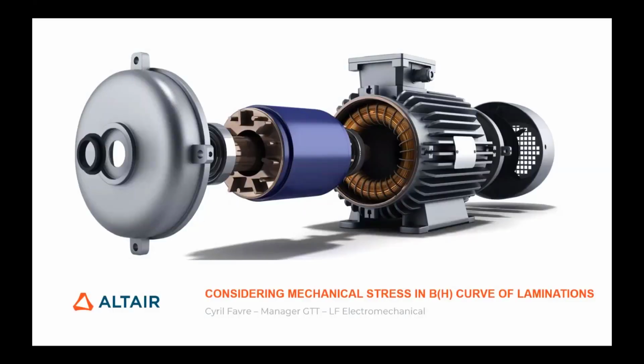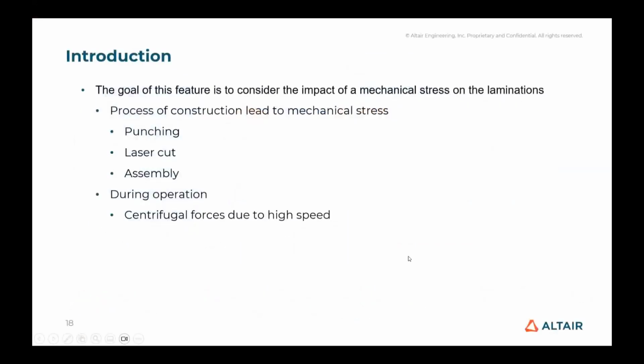So for the second part of the magnetic fireside chat, I will talk about the new capability of Flux to consider the impact of the mechanical stress on magnetic properties of lamination. As we may know, the process of construction of lamination, such as punching, laser cut, assembly, or also centrifugal forces during operation at high speed, can generate stress or residual stress on lamination and can have an impact locally on the magnetic properties of the lamination.